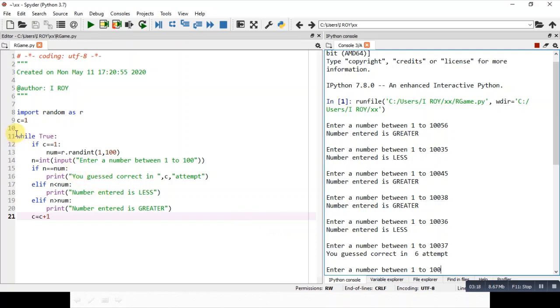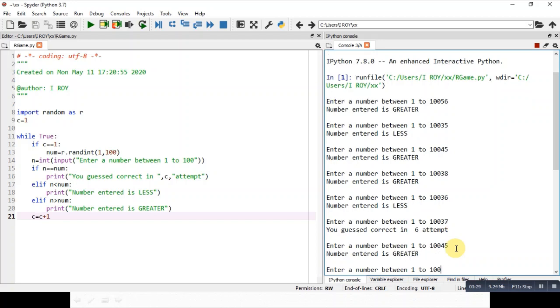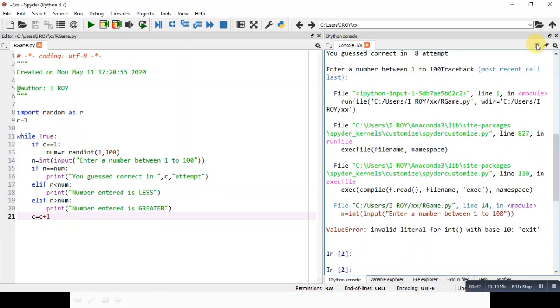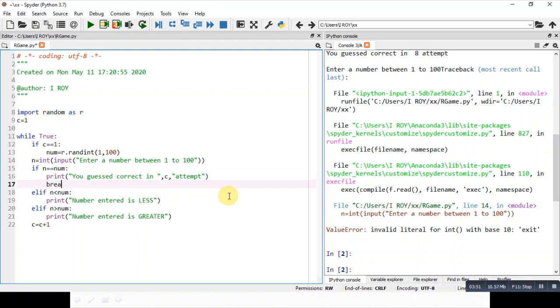So what is happening here? Now you can see that still the program is running here. That is, it is again asking for the number. So even if you write 37, again it will say in 8 attempts, but still it is running because we have given one infinite loop and it will keep on running. So we'll stop the loop here. So we are stopping the loop, and then when it is identified in this particular position, we'll be using a break statement to break the loop. Now you can run again if you want.